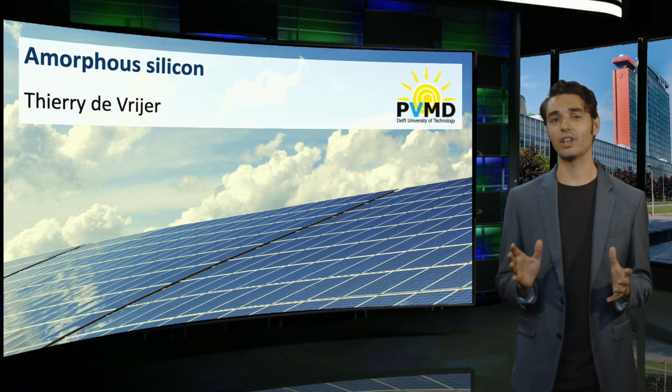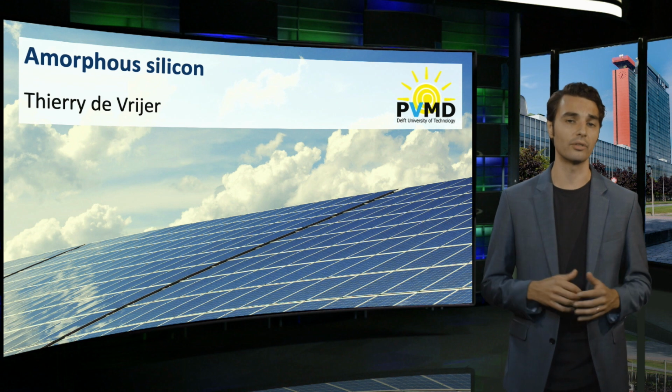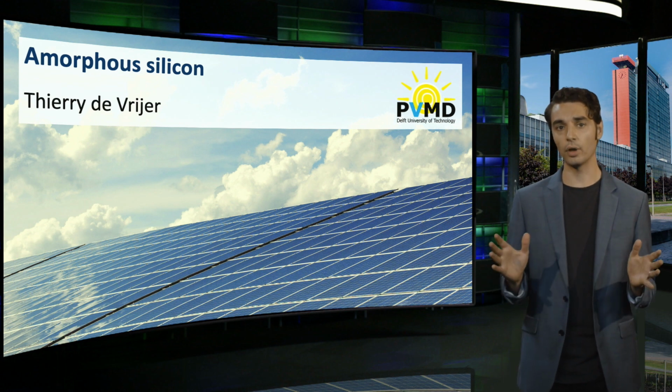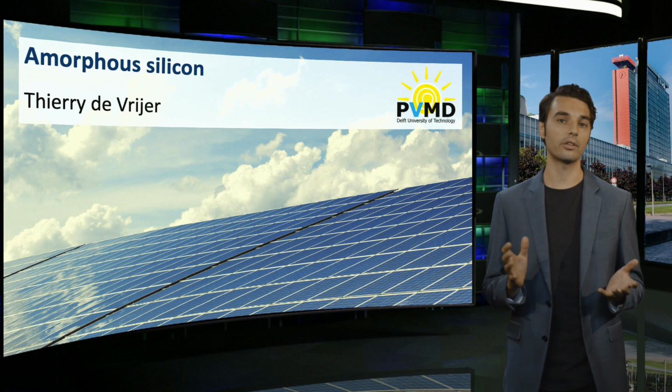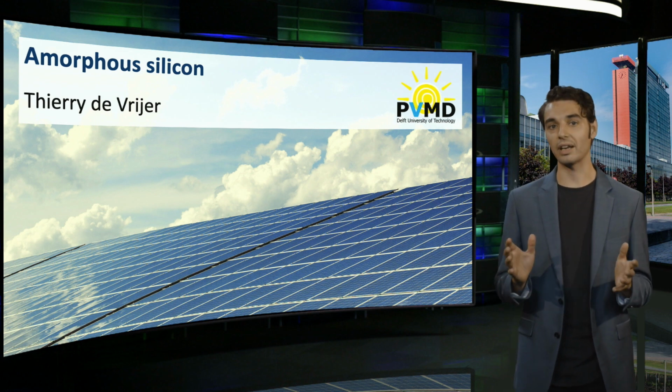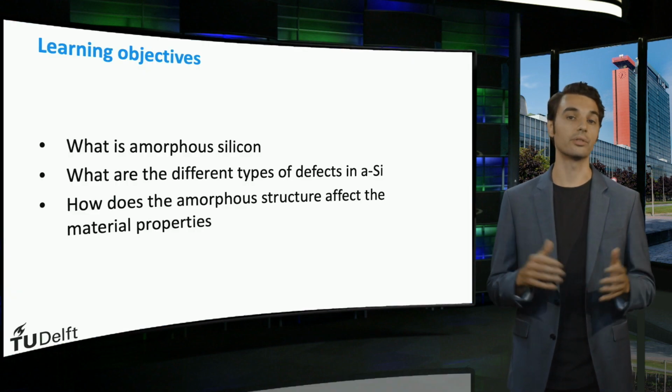In the preceding section, we discussed a number of concepts that are important for various thin film technologies. For some of those concepts, like multi-junction and light trapping, we used amorphous silicon as an example. But what exactly is amorphous silicon? That question we will answer in this video.